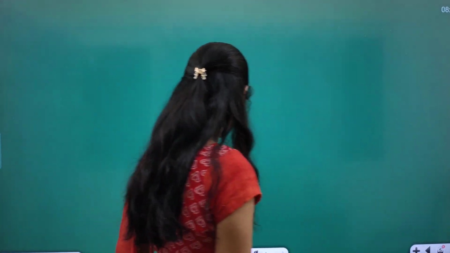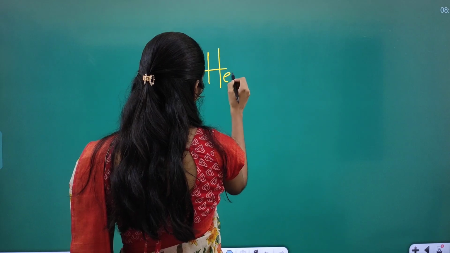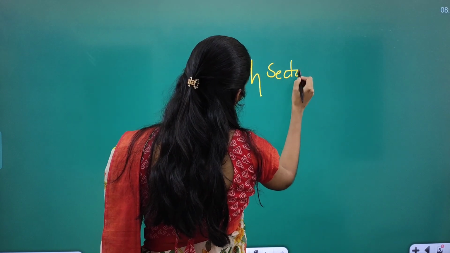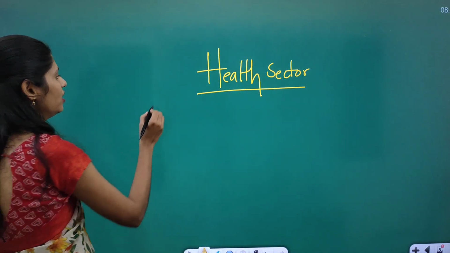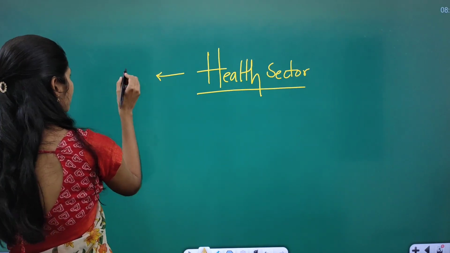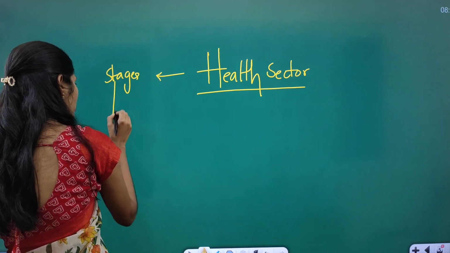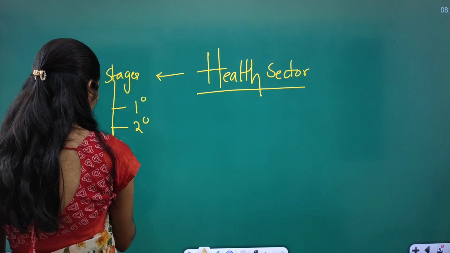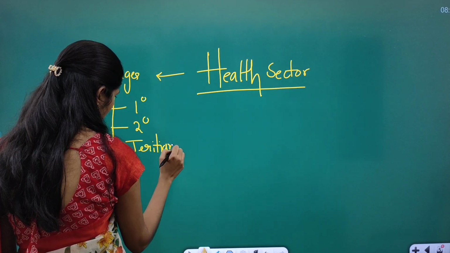What dimensions do you have to think about? This article is talking about the health sector in India. You have to see the different stages of the health sector: we have primary, secondary, and tertiary.